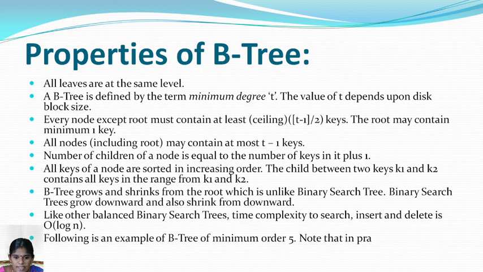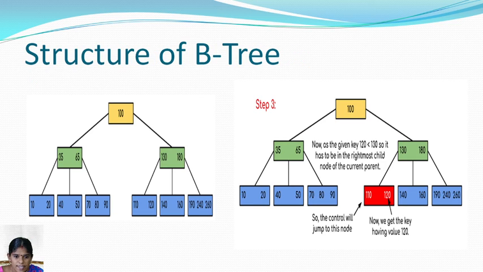So following is an example of a B tree. So here this is an example of a B tree. Here 100, 35 and 65 form a parent node, which also has leaf nodes, and this is a leaf node for 100. Like that we have to store the B tree.